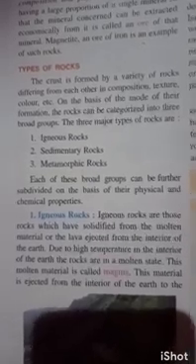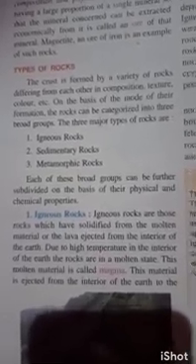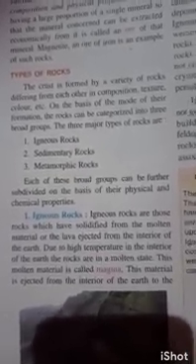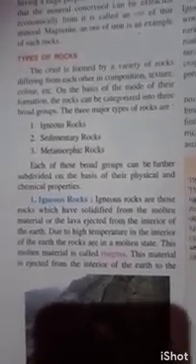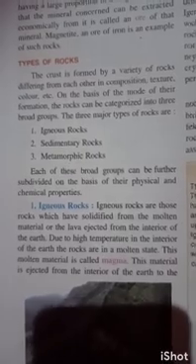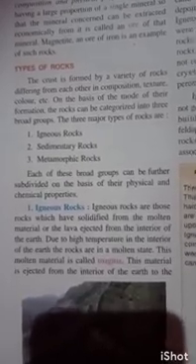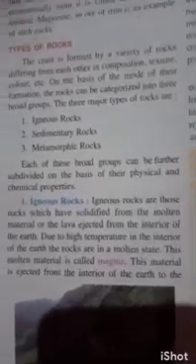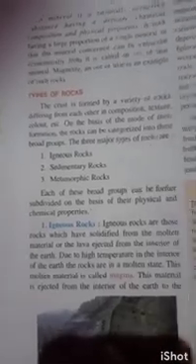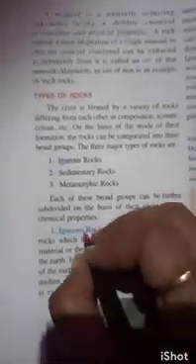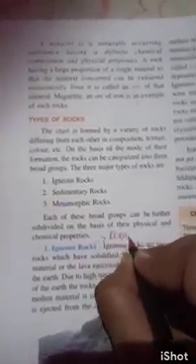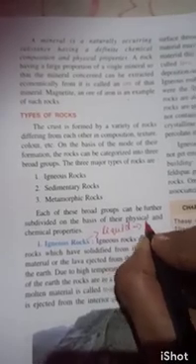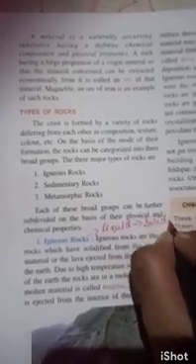It can also be the lava which has been ejected from a volcano. When a volcano bursts out, it ejects lava. When that lava cools down, it solidifies. You can write here: igneous rock is liquid to solid.